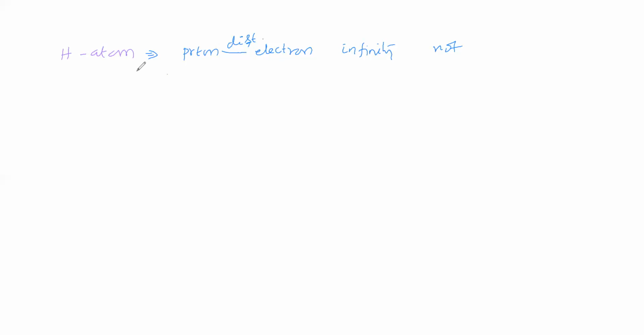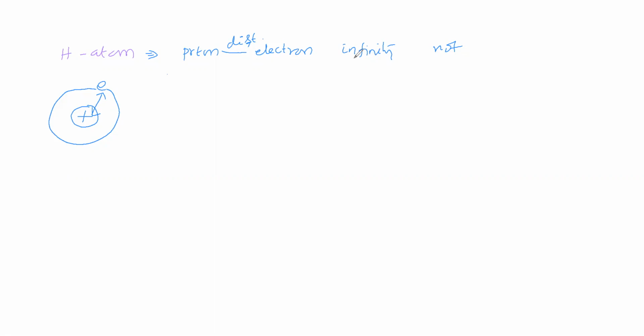Hydrogen atom is produced. How will the hydrogen atom be? Hydrogen atom means nucleus will be there, and electron is revolving around the nucleus. In the nucleus, this proton will be there, and this electron is revolving around the nucleus. Correct? Now we are asking, what is the distance between nucleus and electron? Whether this distance is infinity or not infinity.